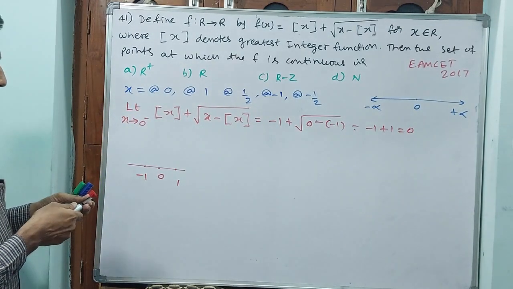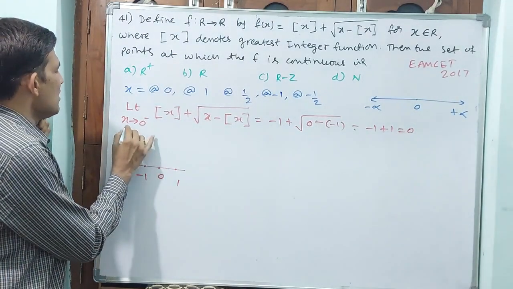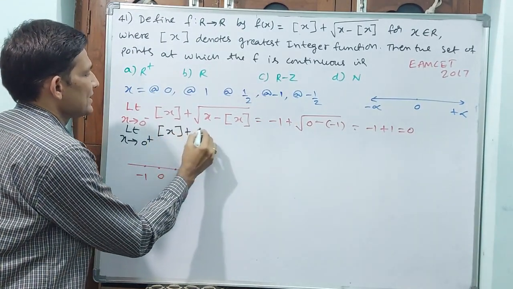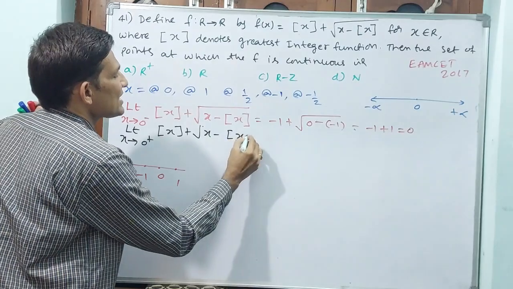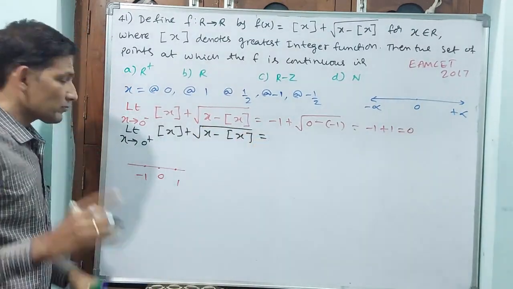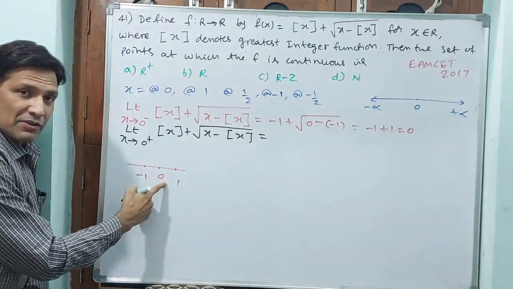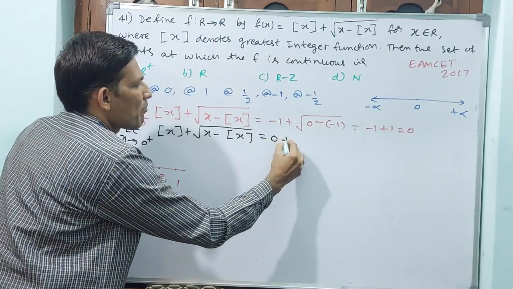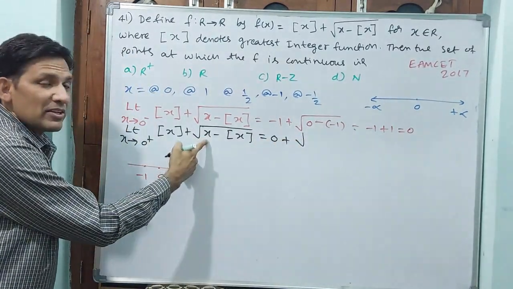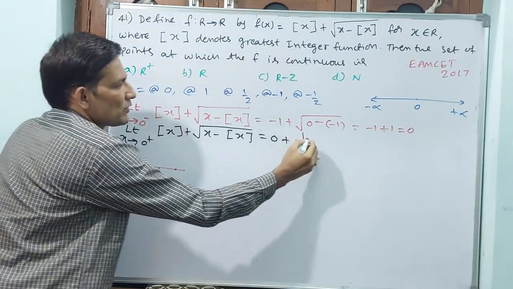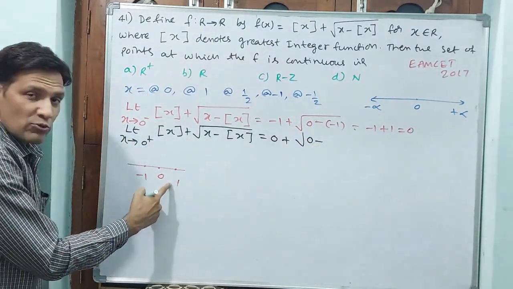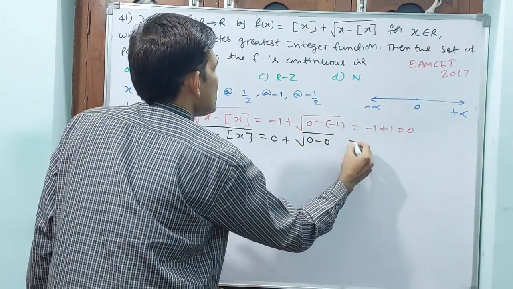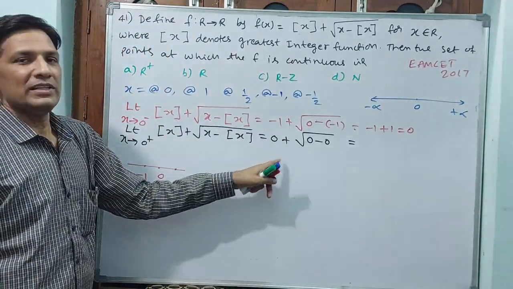Now we go for RHL, right hand limit. Limit x tends to 0 plus of greatest integer x plus square root of x minus greatest integer x. Now see here, 0 plus you are giving, so automatically 0 will come for the greatest integer function. That means this is 0 plus square root of 0 plus, but not the greatest integer function, ordinary means 0 you have to give, minus the greatest integer of 0 plus, which is 0. That is equal to 0. You see everything is 0 only here.